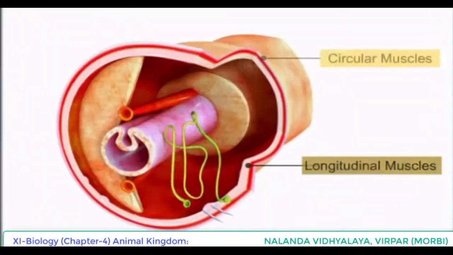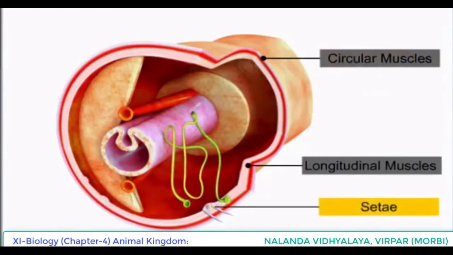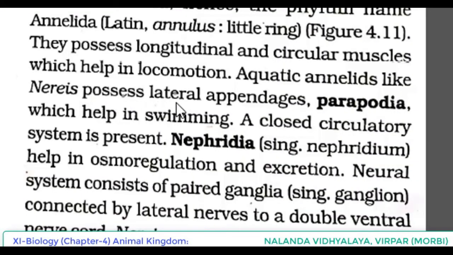They possess longitudinal and circular muscles which help in locomotion. Locomotion means movement. Aquatic annelids like Nereis possess lateral appendages. In the figure you can see this aquatic annelid, example is Nereis. Lateral means sidewise. Appendage present on both the sides. Appendage means foot-like part. That's why it's known as lateral appendages.